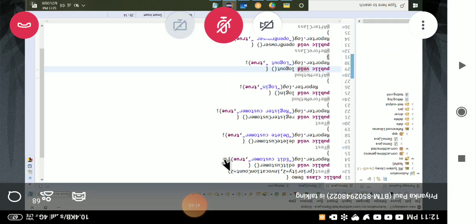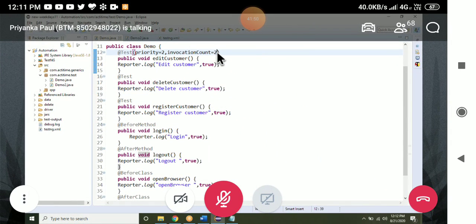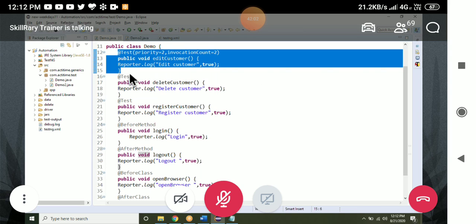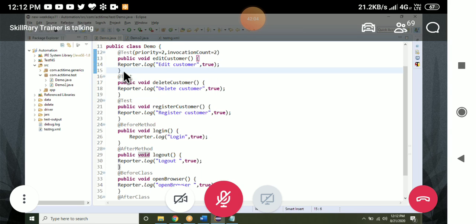Achha, so the invocation count 2, 3 doesn't matter. Every time it will login, log out. Every test case we have to log. Okay, invocation count 2 means it will create 2 test cases. The same test case will be executed 2 times. Means count will be 2. 2 times it will be executed. Okay.